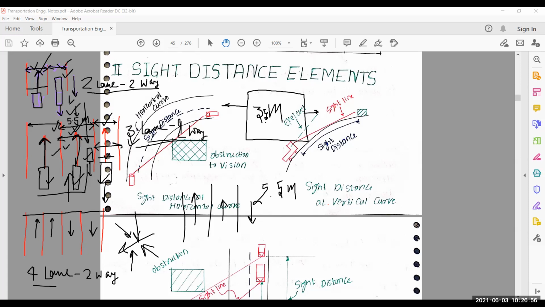Because if you travel with 7 meter, then vehicles will collide with each other, and we do not provide such type of space, because this is another type of lane. So we cannot move with mixed traffic in 5.5 meter. So we separate out another lane, and in another lane we provide another way traffic. Dharni, can you think, if you have 3.5 meter lane, can you travel with 7 meter if you have 3.5 meter space? No. Okay, so I think everything is clear.